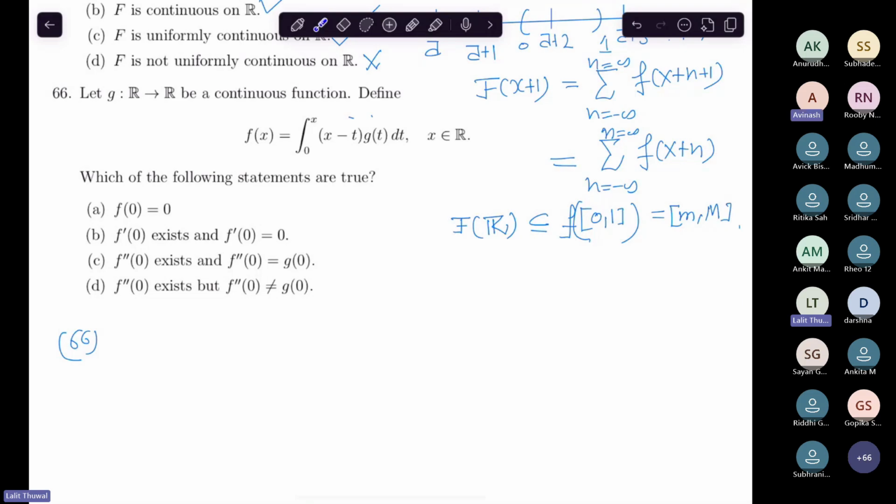So isn't it the fundamental theorem of calculus? You said Leibniz rule, but isn't it the fundamental theorem of calculus? The fundamental theorem of calculus says that for a definite integral from a to b, if it has an antiderivative, then its value will be F(b) minus F(a). Don't worry, I am just saying to differentiate this function. You should know that this is a differentiable function and you can differentiate it. There is a rule. Just use that.